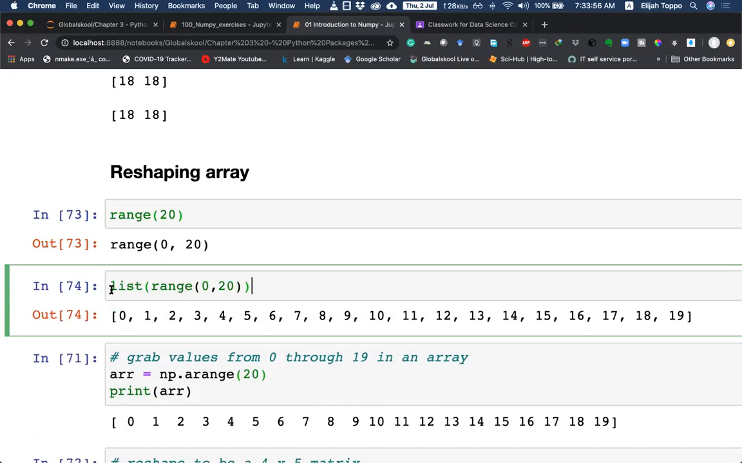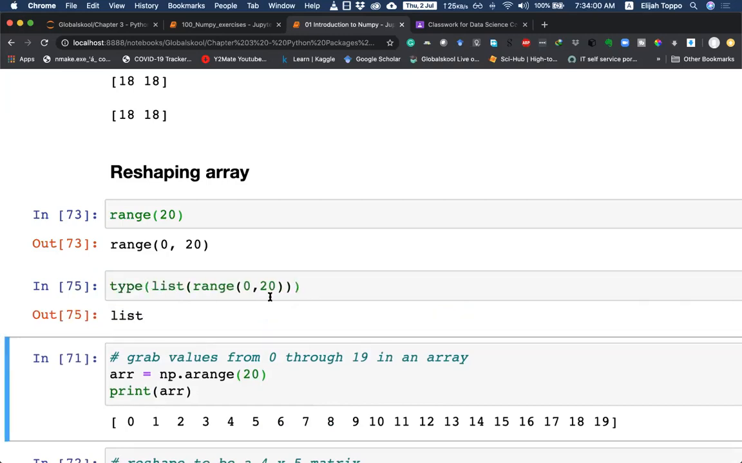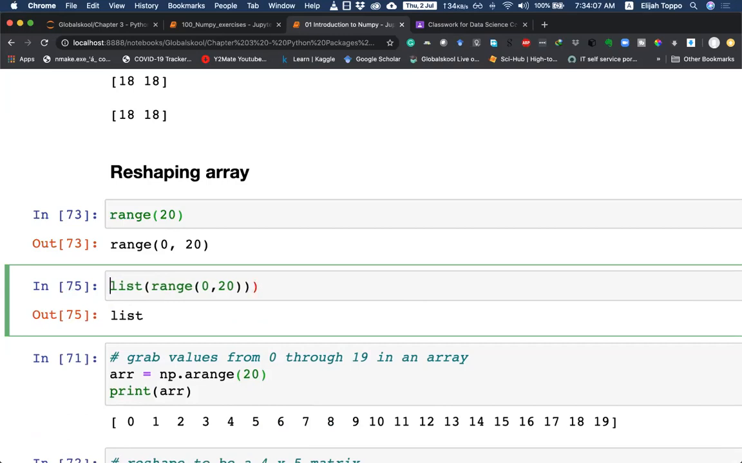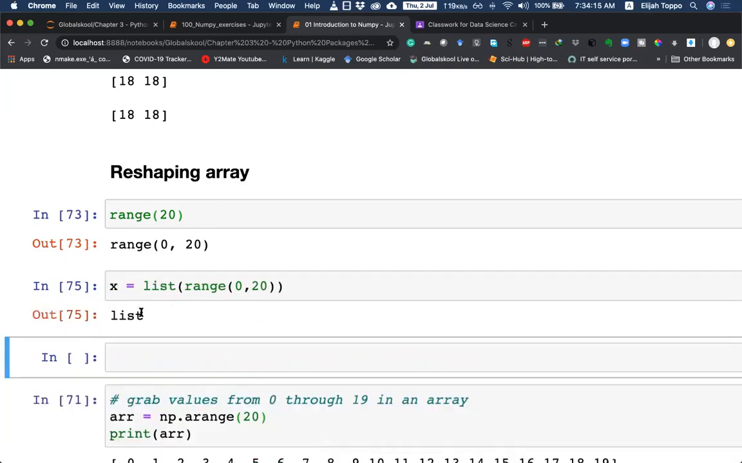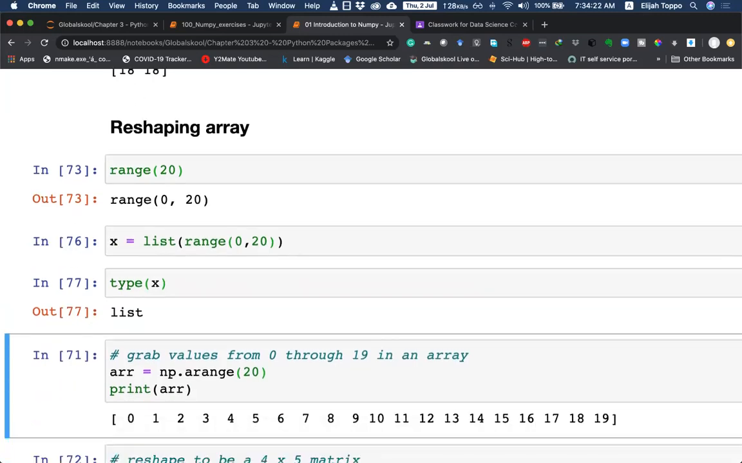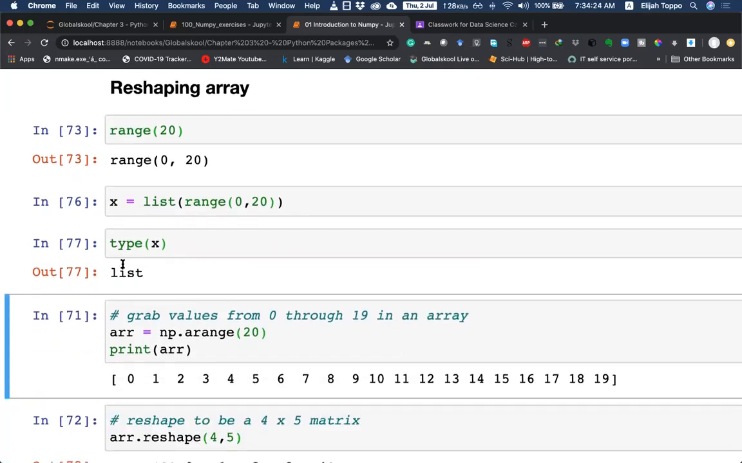When you look at its type, we can see that this is a list. Maybe we can put this into a value, x is equal to this, and x will be a list. So this is the base Python way of defining stuff.